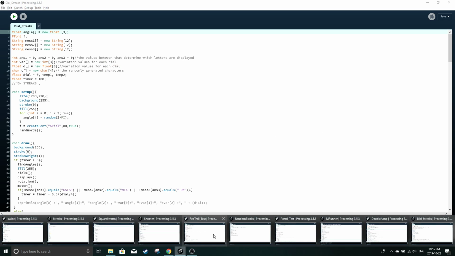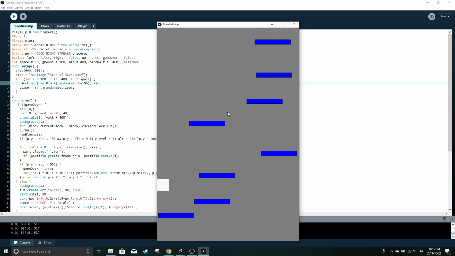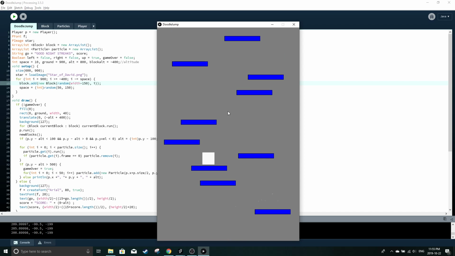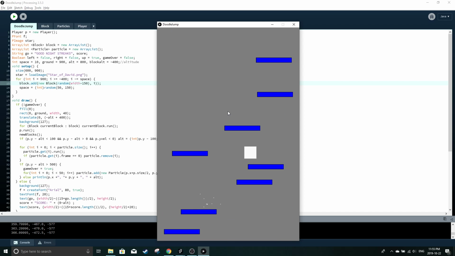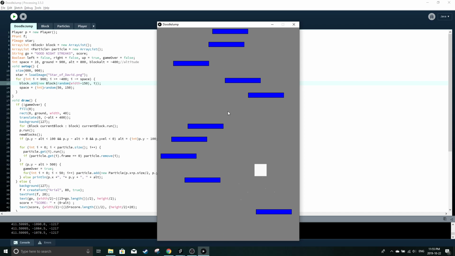And then the last Streaks game I made was actually just a clone of Doodle Jump. So in my comp sci class, these guys wanted to hand in Doodle Jump as their CPT, so I challenged myself to make the game in 2 hours. This is Doodle Jump. Doodle Jump's a mobile game, so naturally the aspect ratio is tall, and it's basically just a basic version of Doodle Jump. There's collision between the platforms and the player block.